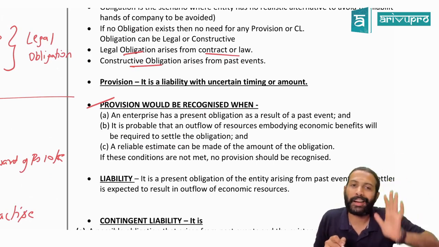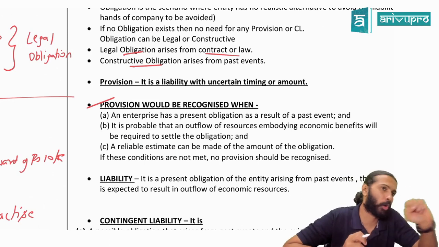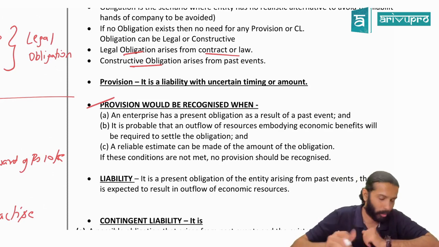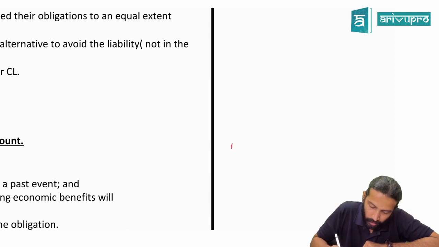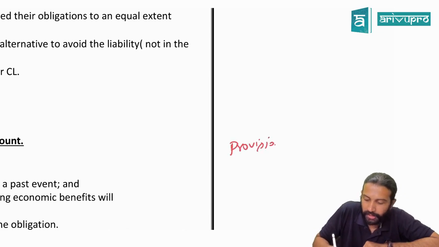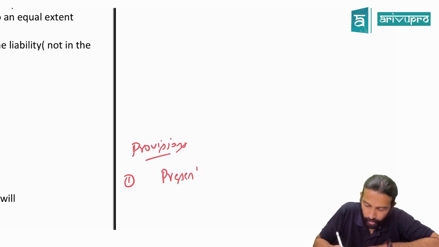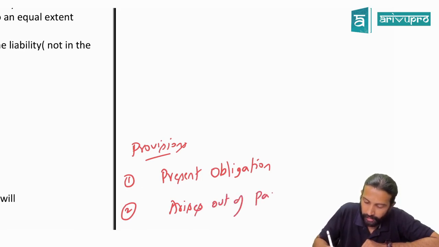Next, you would make a provision. If you want to recognize a provision or book a provision in your books, 4 conditions should be there. Only if the 4 conditions are satisfied can you think about creating a provision. I'm just going to write them in short words. The first one: there must be a present obligation, which should arise out of a past event.